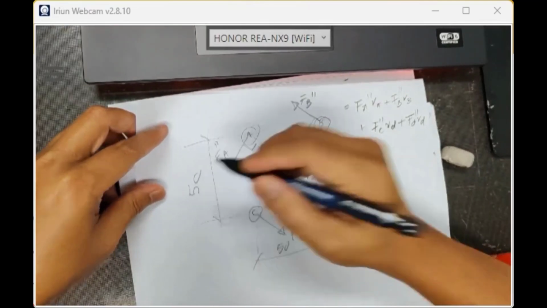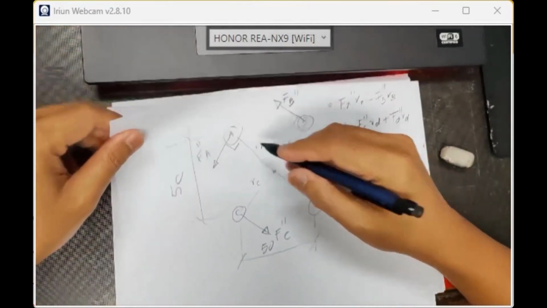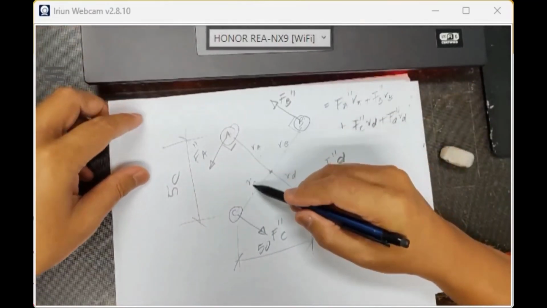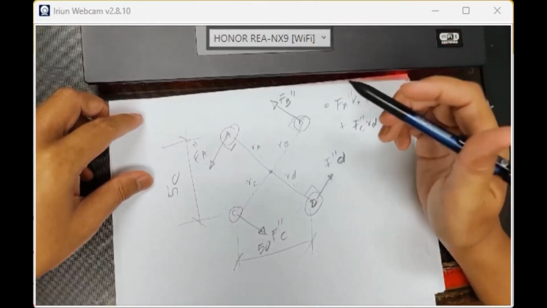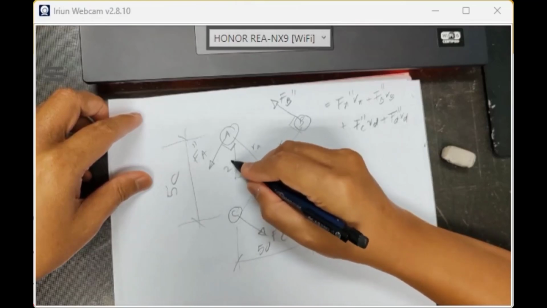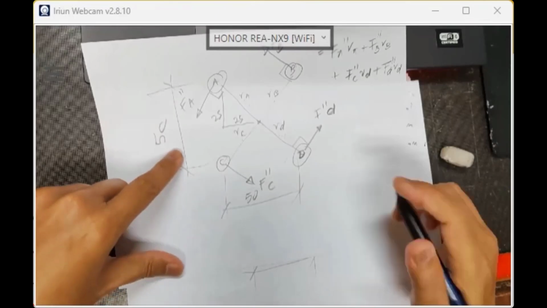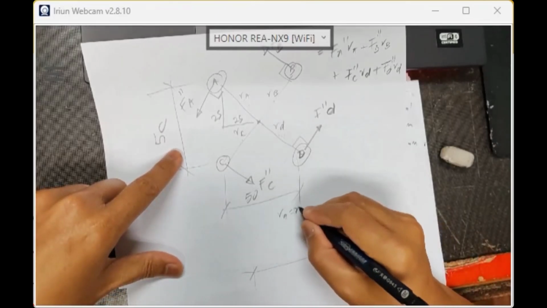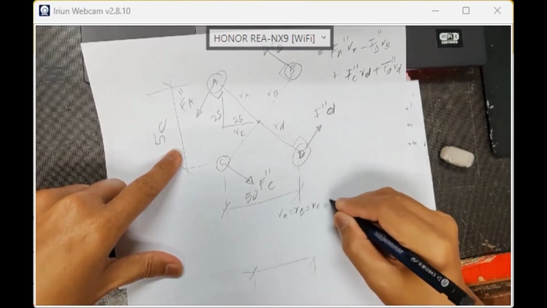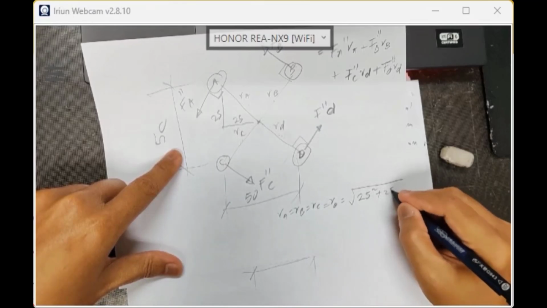50. So what is the radius? Radius A, radius B, because this is a square shape. Even a rectangular shape is also the same. Radius A, radius C, radius D, radius B is the same, right? So what is the radius? This is 25, 25. So radius A equals radius B equals radius C equals radius D equals the square root of 25 square plus 25 square.